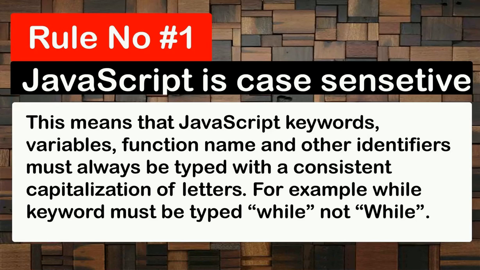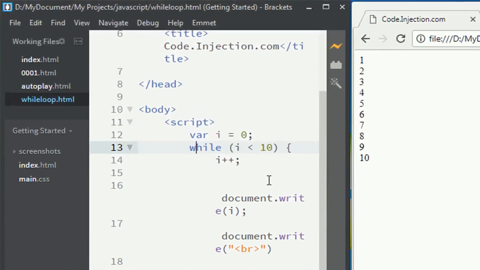Now let us practically see what happens when we do not type the while keyword with a lowercase w. Here, as you can see, by using a while loop, I could make the web browser display numbers from 1 to 10. Now let us change the first letter of the while keyword to an uppercase W and see what happens.